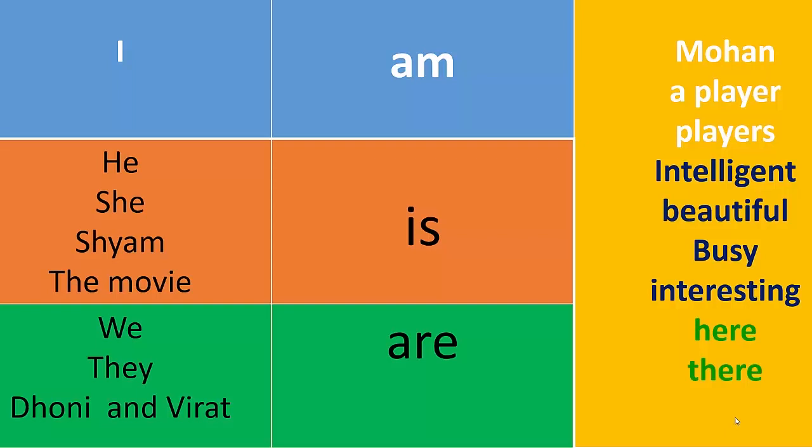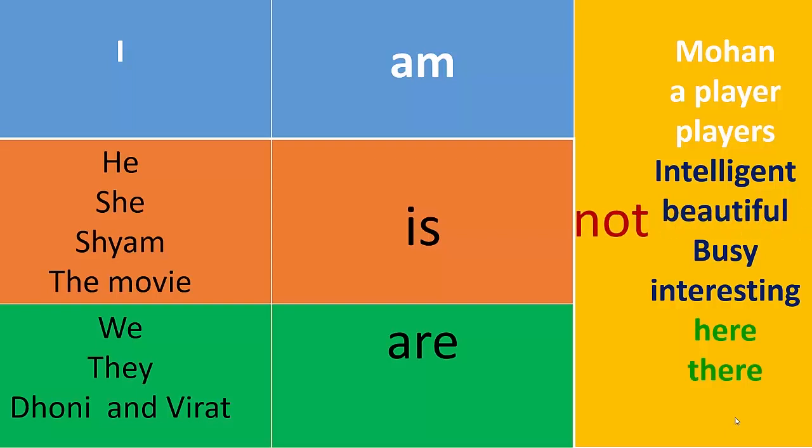I am Mohan, I am a player, we are players, he is a player, he is intelligent, the movie is interesting, I am busy, we are busy, they are here, Dhoni and Virat are players. We can make any number of sentences by joining like this.